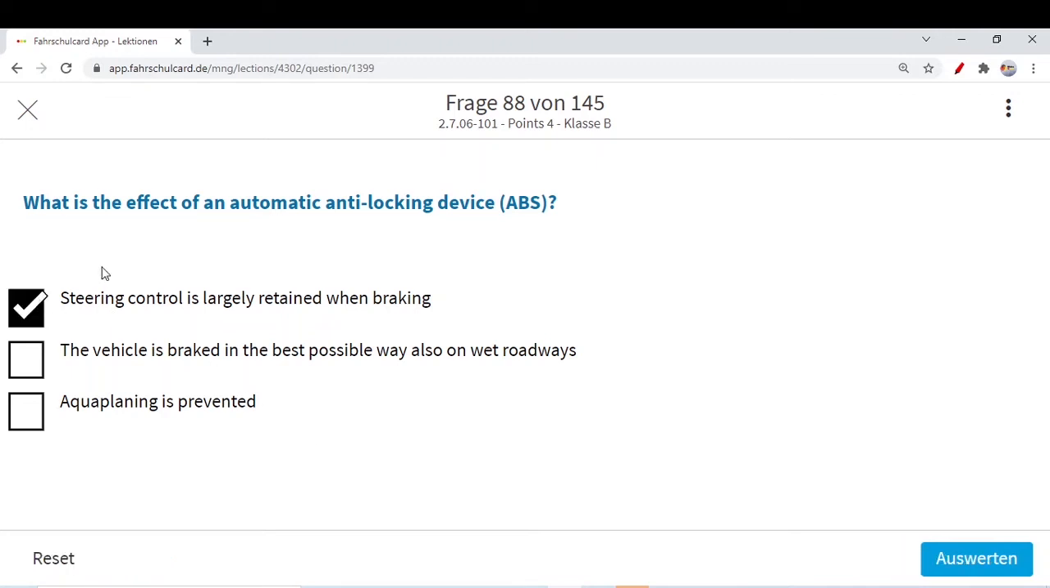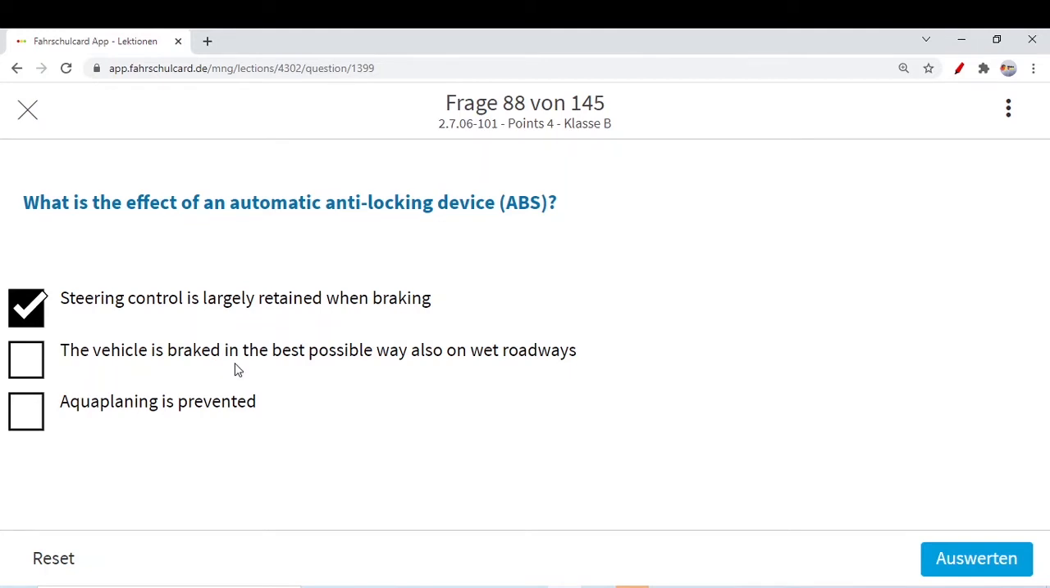I told you that ABS gives you more steering control even when braking, because it never locks the wheels, and you have good control till the last moment. The vehicle is braked in the best possible way also on wet roadways. When you have wet roadways, ABS provides you steering control and the wheels are not locked, so you can brake. The braking system is in your control, and steering is also in your control and retained for a longer time.